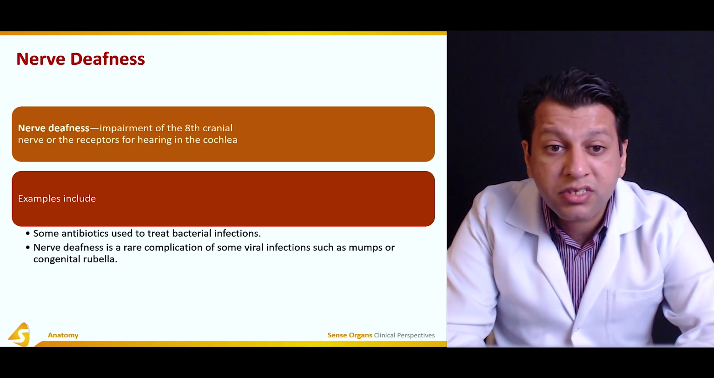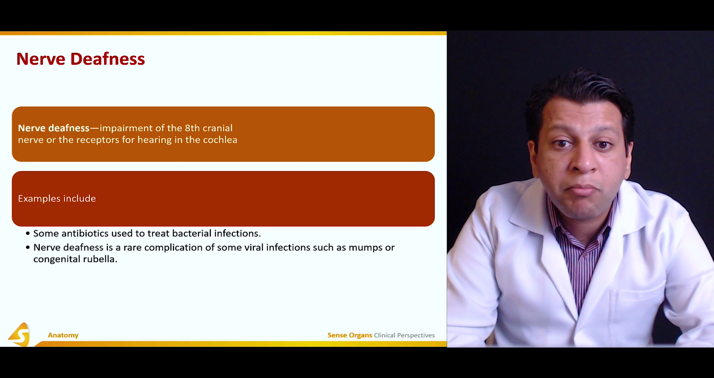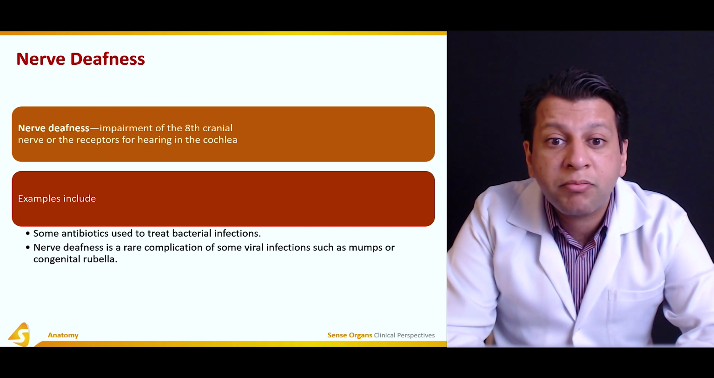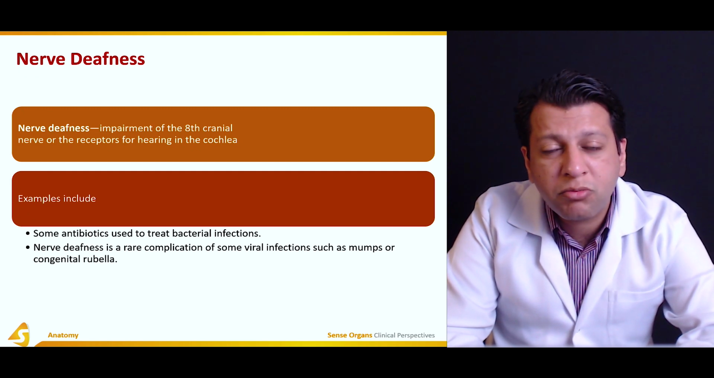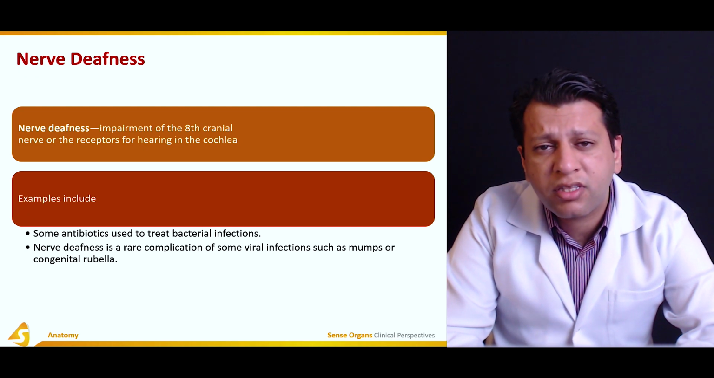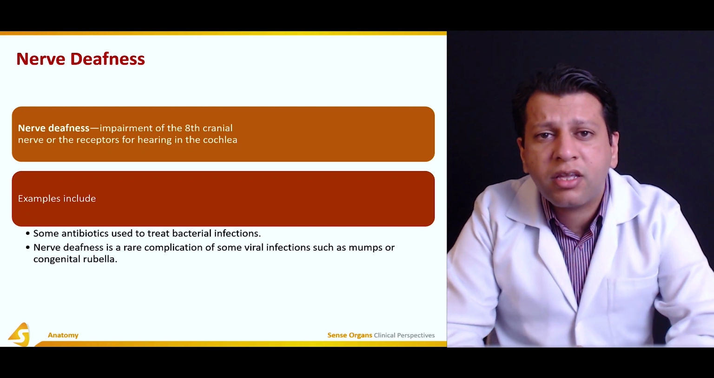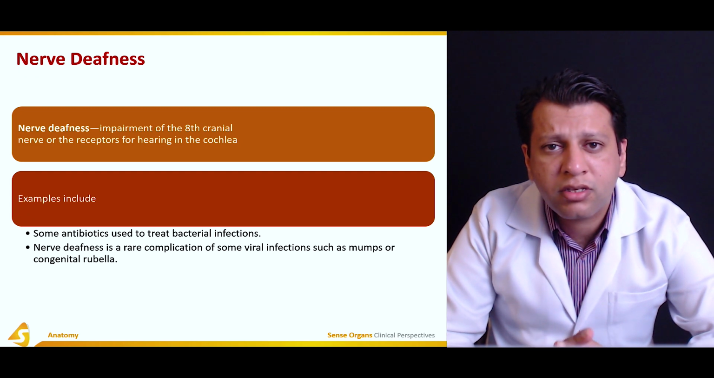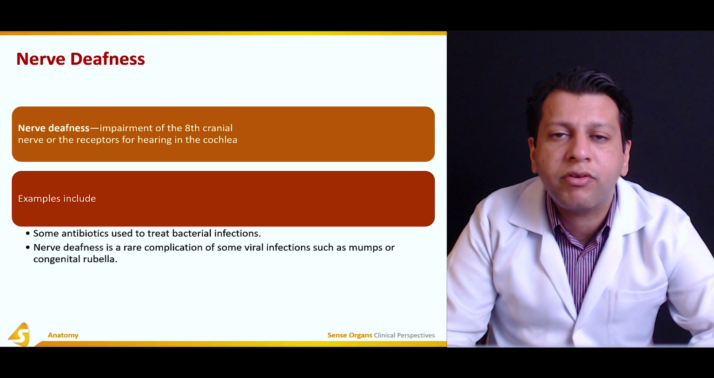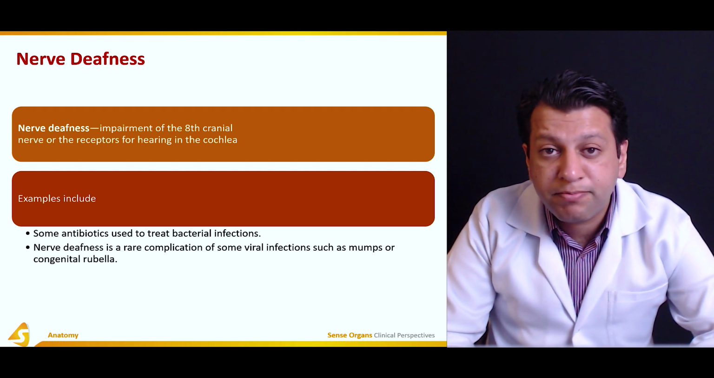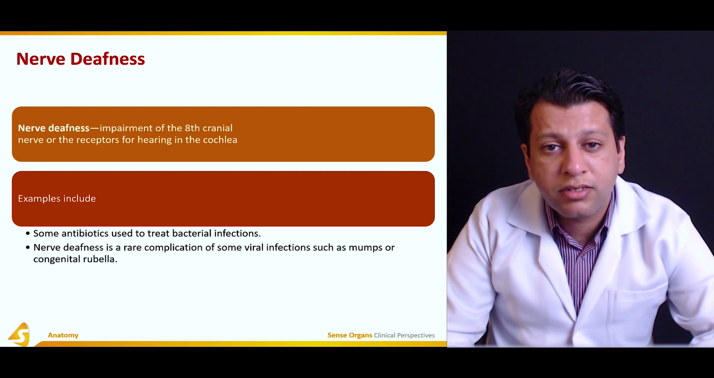Coming to nerve deafness. Nerve deafness is impairment of the eighth cranial nerve or the receptors for hearing in the cochlea. Examples include some antibiotics used to treat bacterial infection. At times, certain antibiotics such as amikacin or gentamicin do affect the eighth cranial nerve, and they can sometimes kill the cells of the cochlea, which are actually transmitting the cochlear part of the vestibulocochlear nerve. And this can result in nerve deafness.